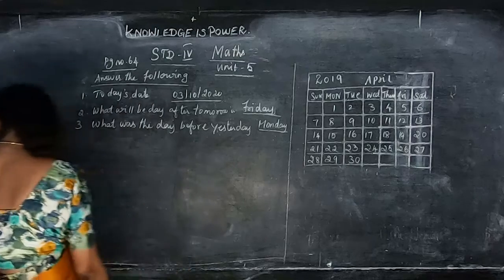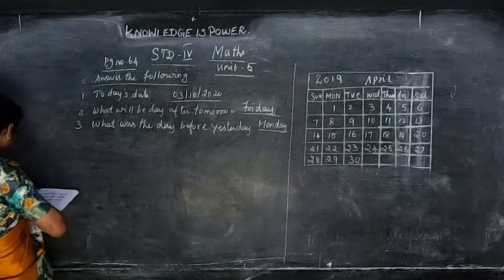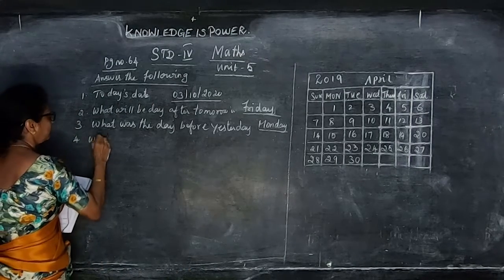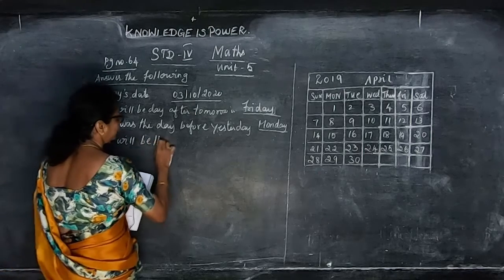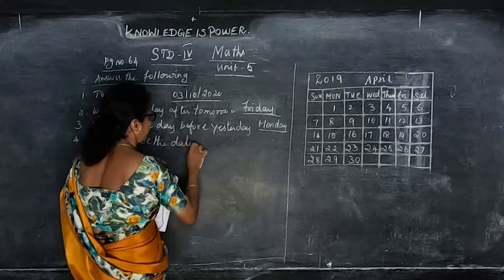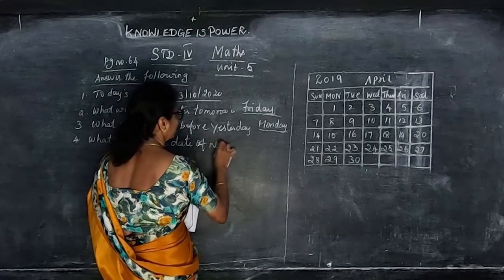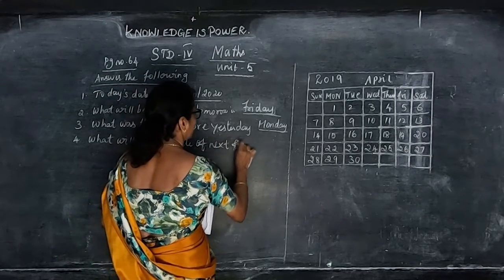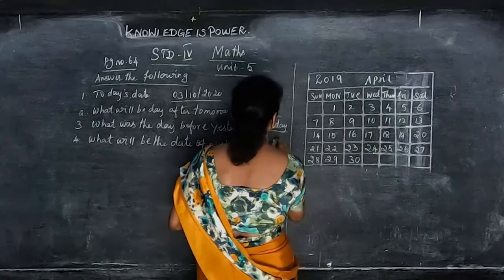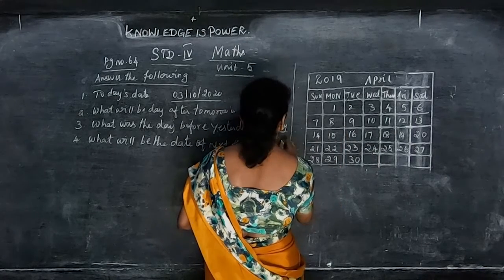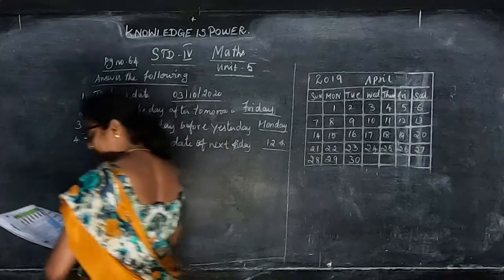Then what will be the date of next Friday? Next Friday is 12th. You can write 12th. See the calendar and write.